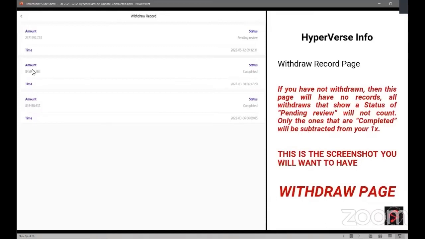So here you have one that's completed. Here's another one that's completed. Those count as part of your 1X withdrawal already. The one that says pending review does not count, all right? So this is the screenshot you will want to have. This is the withdrawal page. So you have your deposit and your withdrawal page, all right?